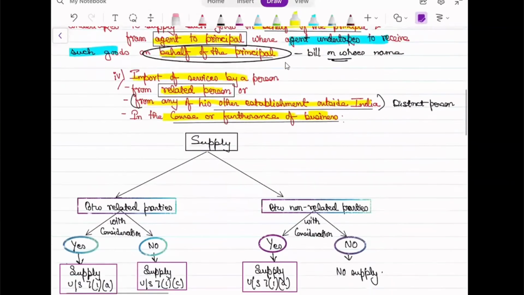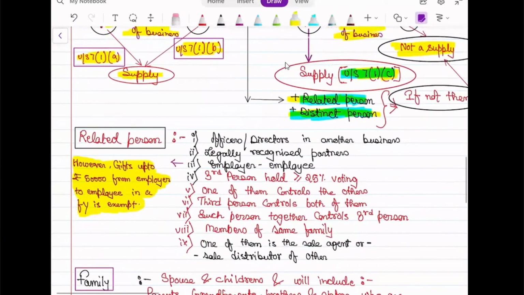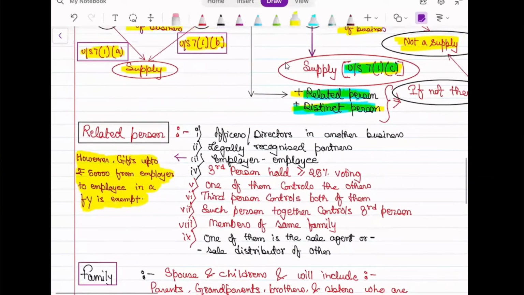Yesterday it was not there, but I have done it. I wrote it for you guys. So, related persons: officers or directors in one another's business. If there is a business in which there are officers and directors, they are considered related to each other if they are legally recognized partners in a business.